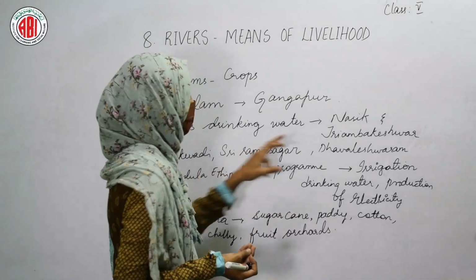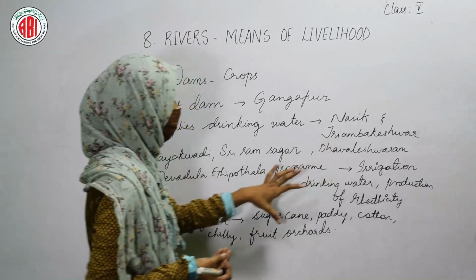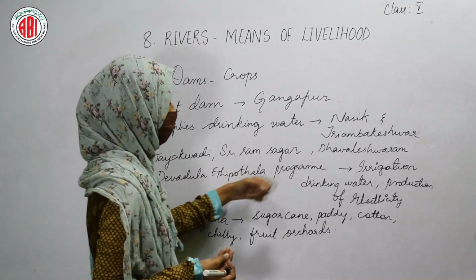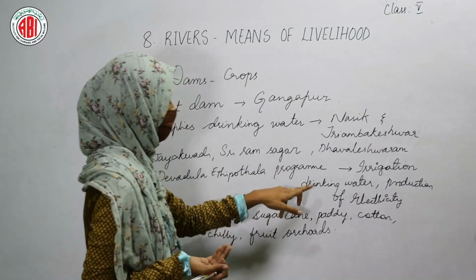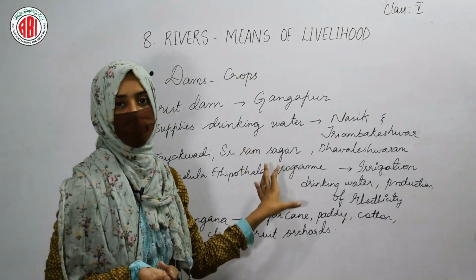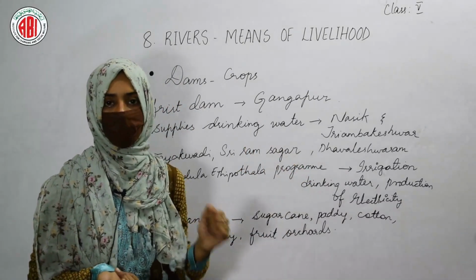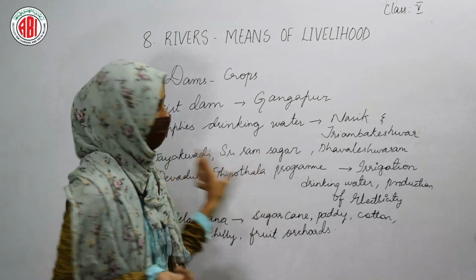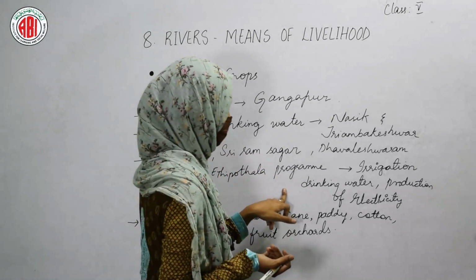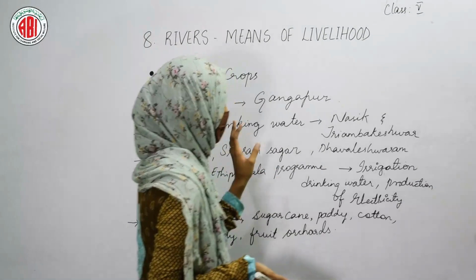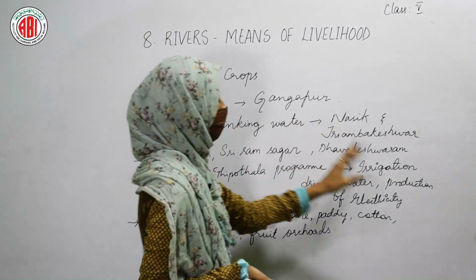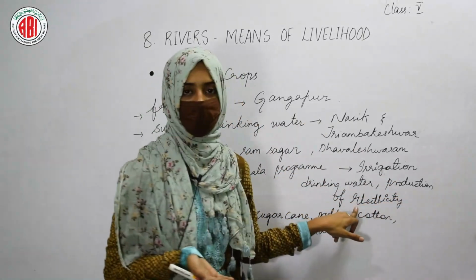Not only for irrigation, the water which is collected from the river Godavari is also used for the purpose of drinking. So the water which is taken from the rivers can be provided as drinking water to the people who are living in the different cities. And besides this, the water can also be used in the production of electricity.